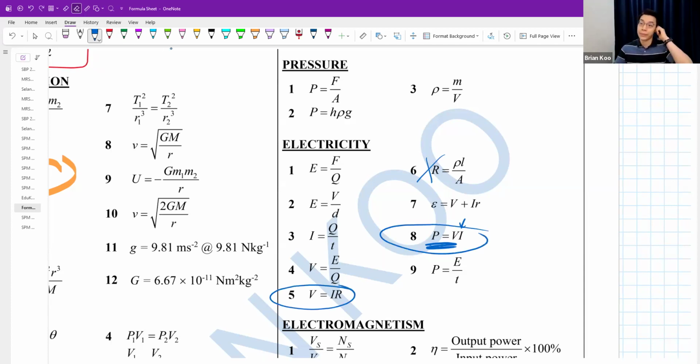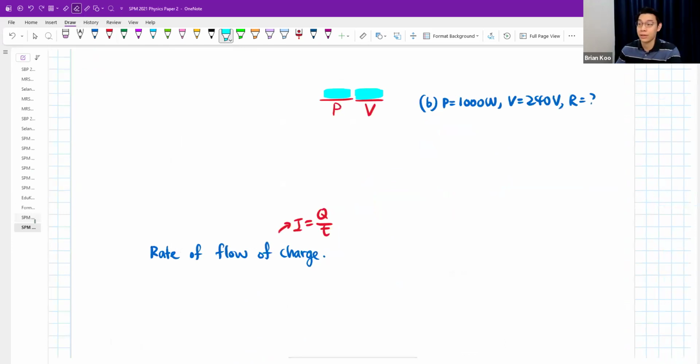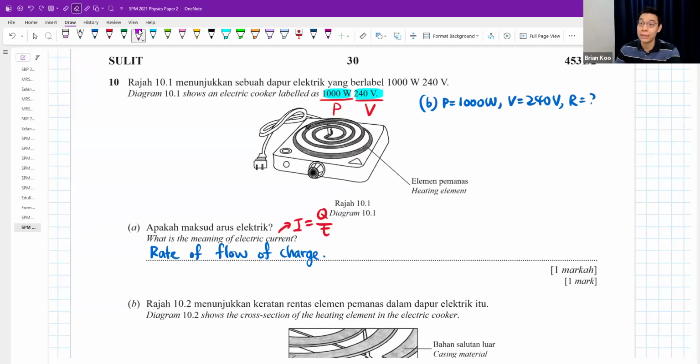So there are two methods. Some people will go and sub in power and voltage, find the current first. With the current, they sub in and find the resistance. Some people will combine these two formulas together. Both ways also work. Actually in your syllabus, we did teach you how to combine them. Power is VI. You can go and find the current. You get the same answer, don't worry. Go and find the current, and then you sub into V equals IR.